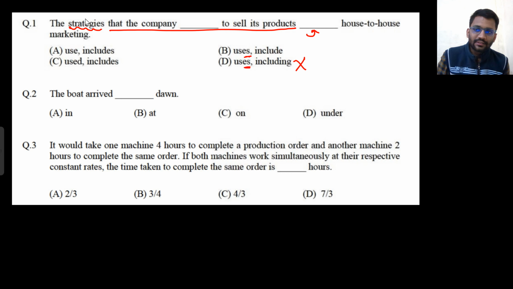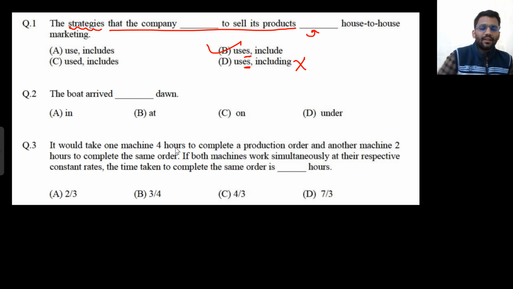If here strategy was written, then includes will be there, this S will be there, but here S will not be there. So this is the final answer, because here we are talking about strategies. So this blank is for strategies and this blank is for company. Company is singular, so we will use uses there, and since strategies are plural, we will not put S there. So include.